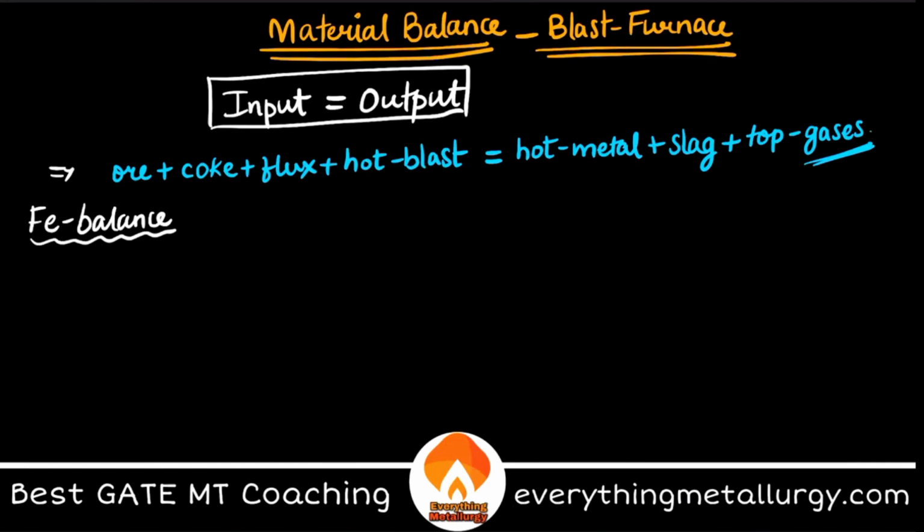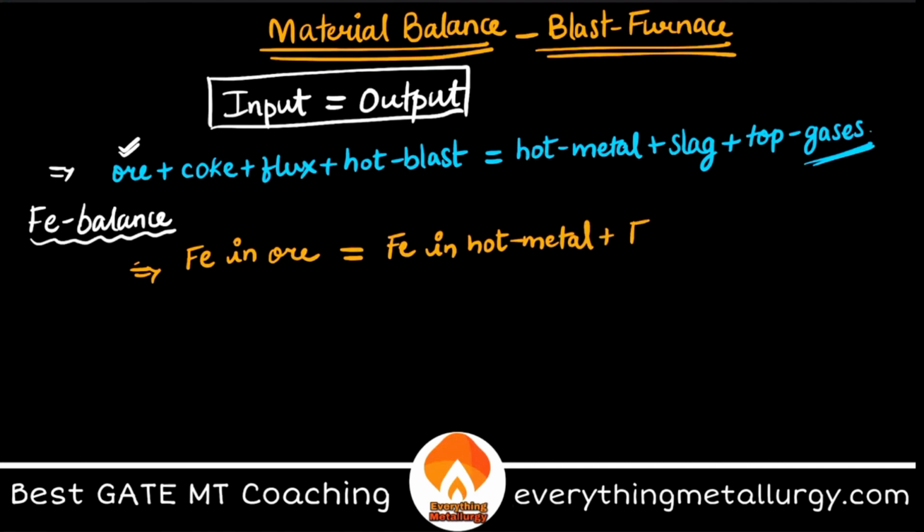Ore is something which is the input of iron. From ore only you are collecting the iron. Yes, Fe is present in the ore. Coke usually doesn't contain iron. Flux and hot blast also don't contain iron. So iron in the ore is converted into the iron present in the hot metal, plus any iron going into the slag. Usually we assume that the iron loss is zero. Basically we call this iron loss.